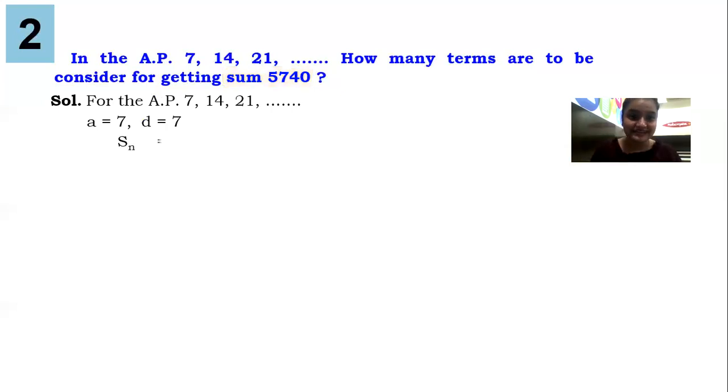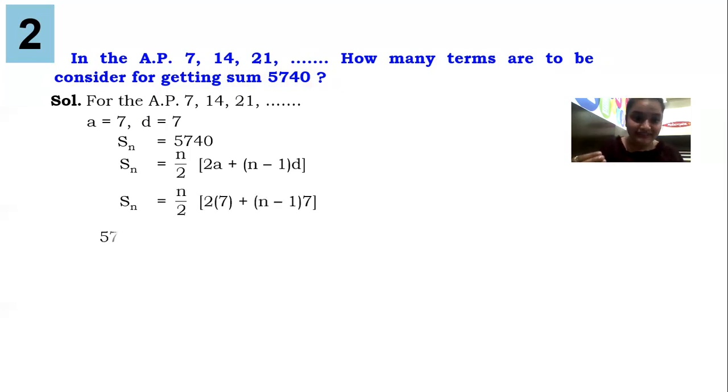So Sn is 5740. In AP, whatever comes in, the formula helps us. We have Sn, so we will use the formula of Sn, that is n upon 2 into 2a plus n minus 1 into d. Sn will be replaced by 5740. A will be replaced by 7. N will be as it is and D will be replaced by 7.